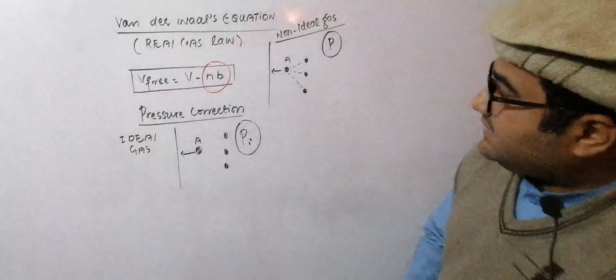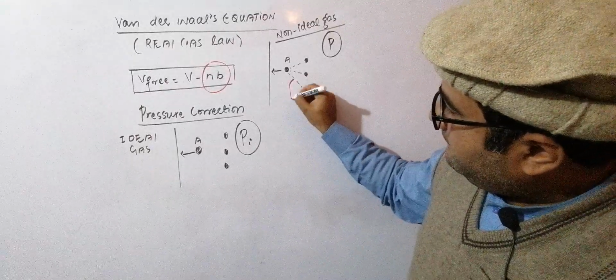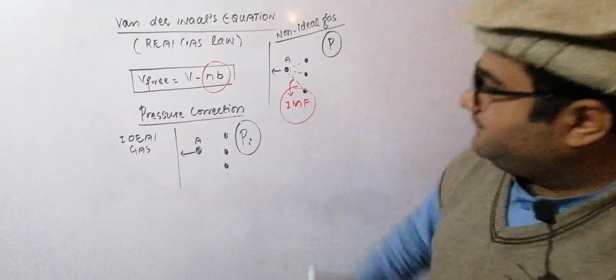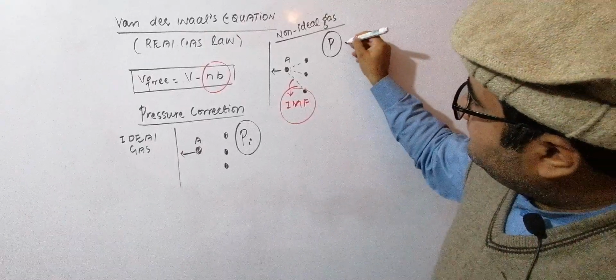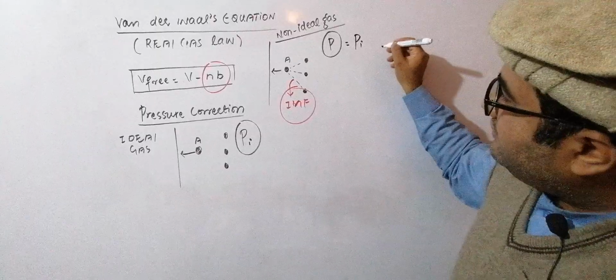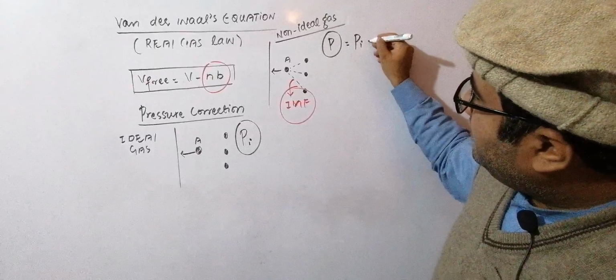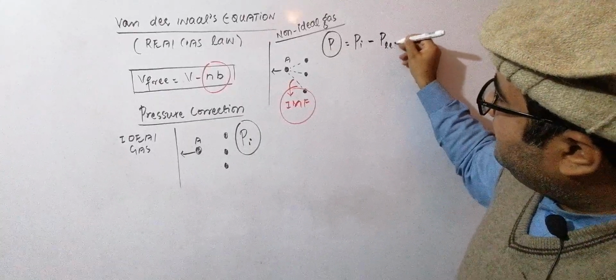And why is it lesser? Just because of these intermolecular forces. So the pressure of non-ideal gas is less than the pressure of ideal gas. And how much less is it? That is P lessened.